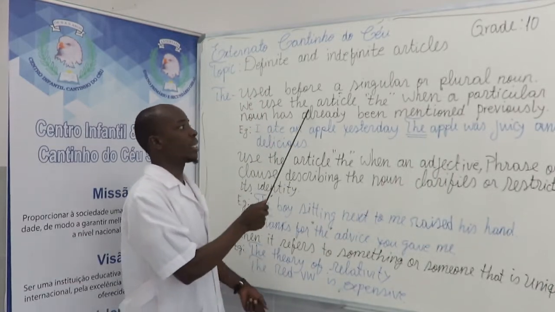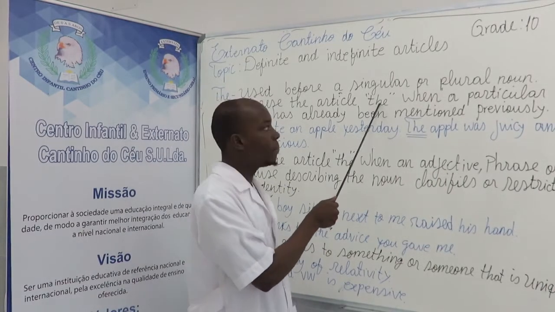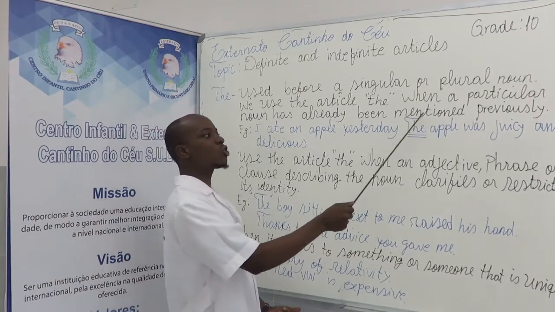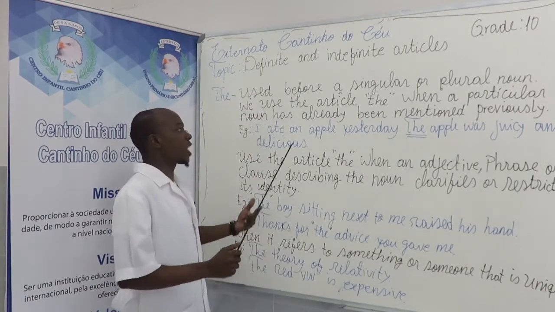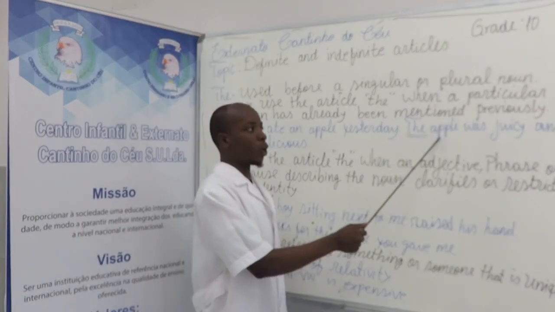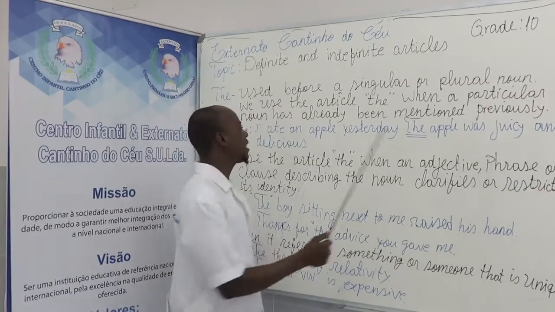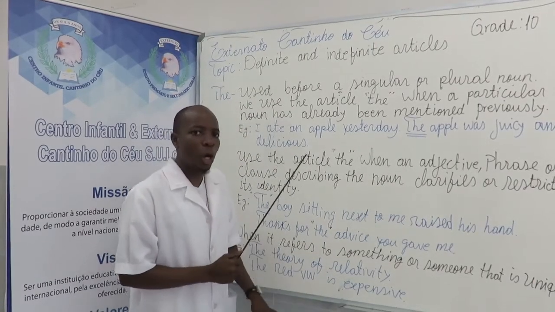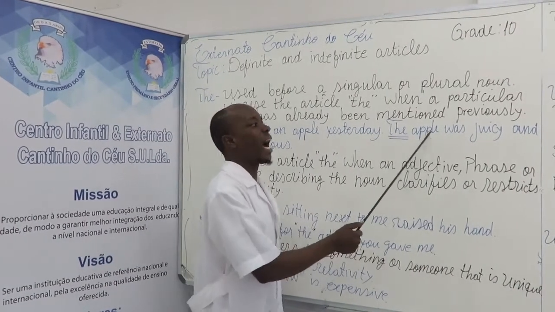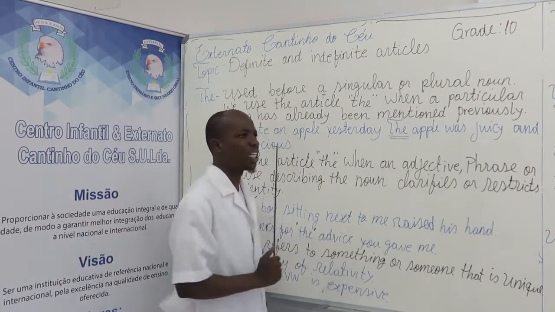We use the article "the" when a particular noun has already been mentioned previously. What does the example say about this? I ate an apple yesterday. The apple was juicy and delicious. It is wrong to say, I ate an apple yesterday. An apple was juicy and delicious.